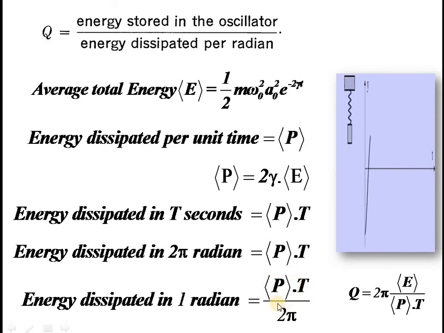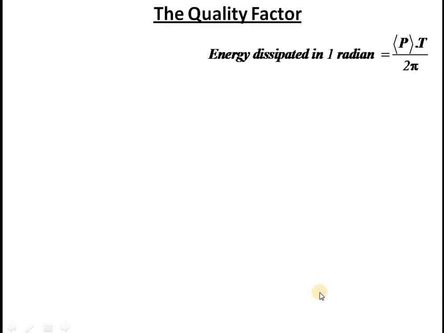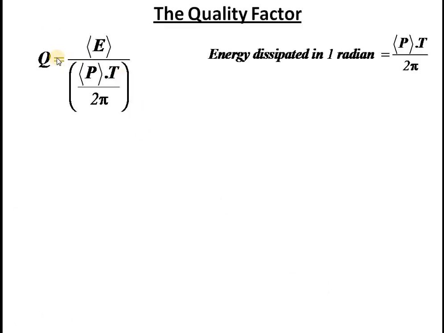Why do we make this? Because we should know the denominator. The denominator is the energy dissipated per radian. So this is given as energy dissipated per radian, and the total energy we already have as expression E. Okay, so now let us substitute these values. Q is equal to total energy divided by energy loss per radian.